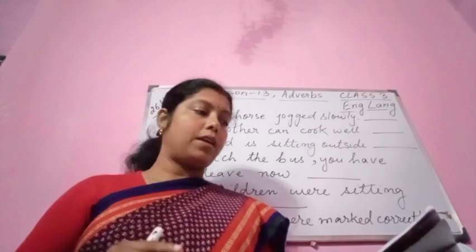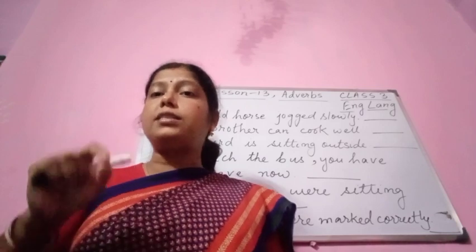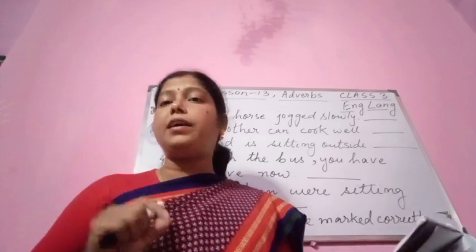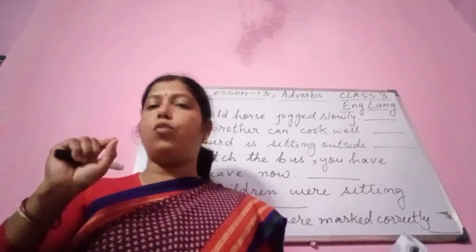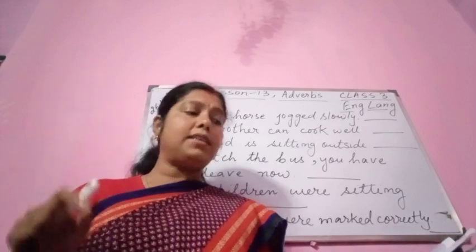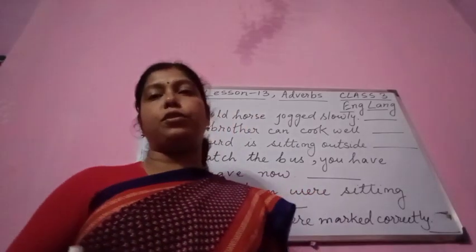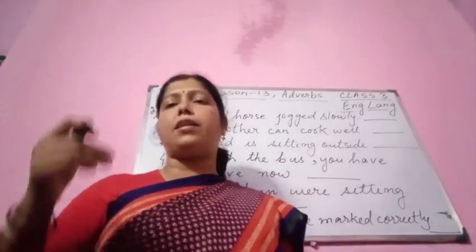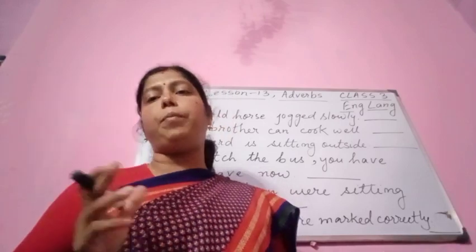Okay. When. She is having a dinner now. When is she having dinner? Now. So you see here yesterday and now are adverbs in these sentences, and they are telling us when the actions are performed. You have to keep in mind, words like yesterday, now, tomorrow, today, they will tell us when the actions are performed.